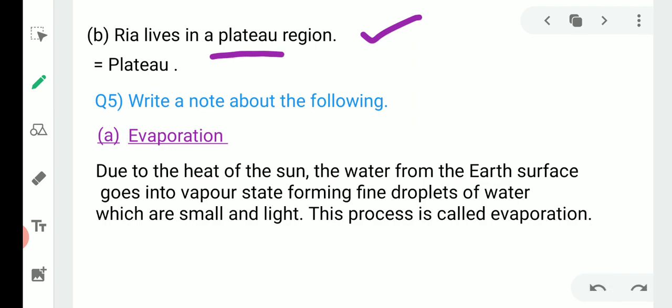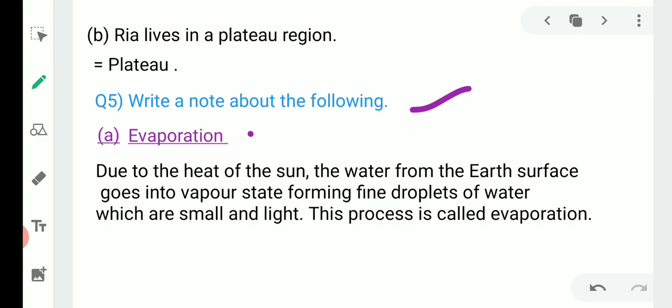Fifth question is, write a note about the following, in which first one is evaporation. What is evaporation? Due to the heat of the sun, the water from the earth's surface goes into vapor state, forms fine water droplets which are small and light.